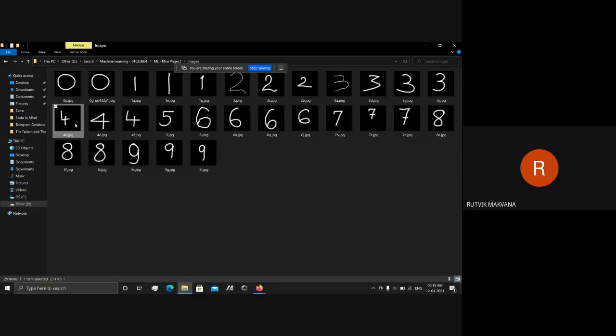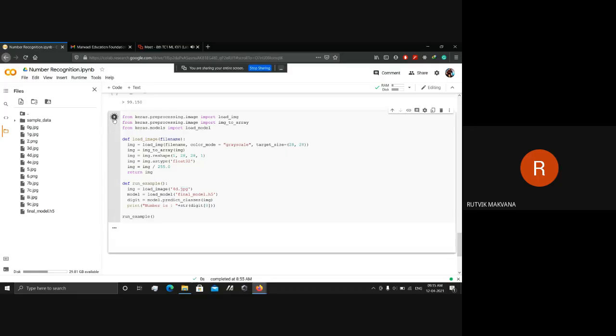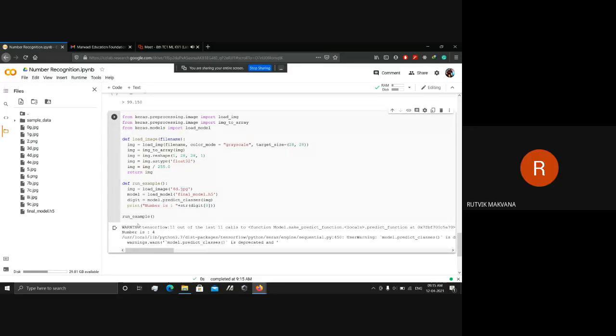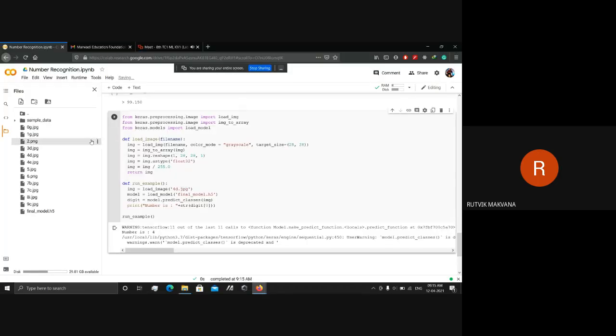As you can see, there are two types of 4 data, 4D and 4E. Yes, there are two different sets. We upload the 4D image and run that. The number is 4. The next image is 4E. They are two different 4s. We uploaded the 4E image, so we can change the image and upload it.